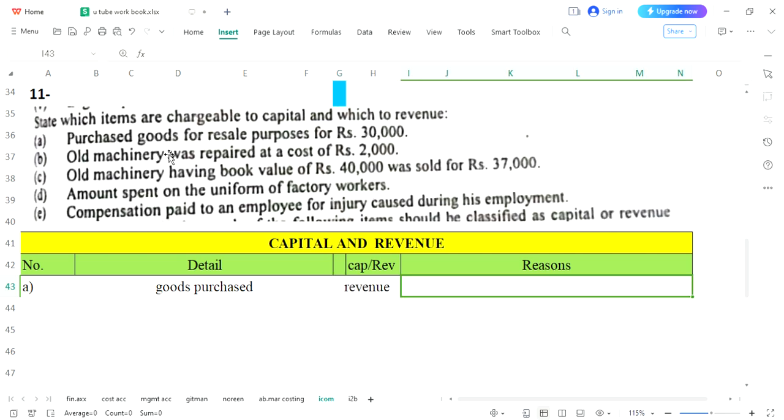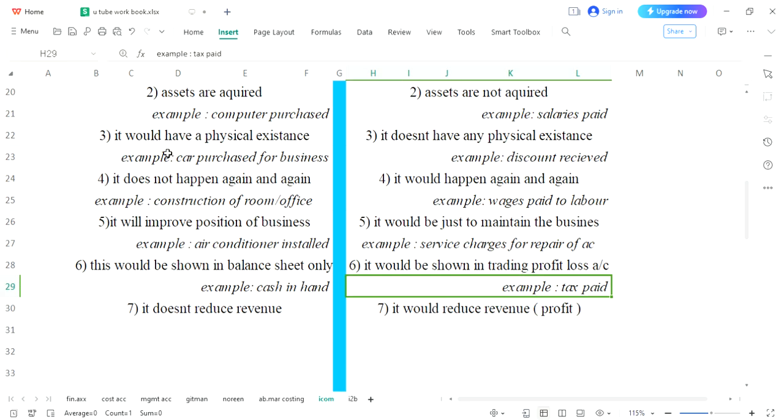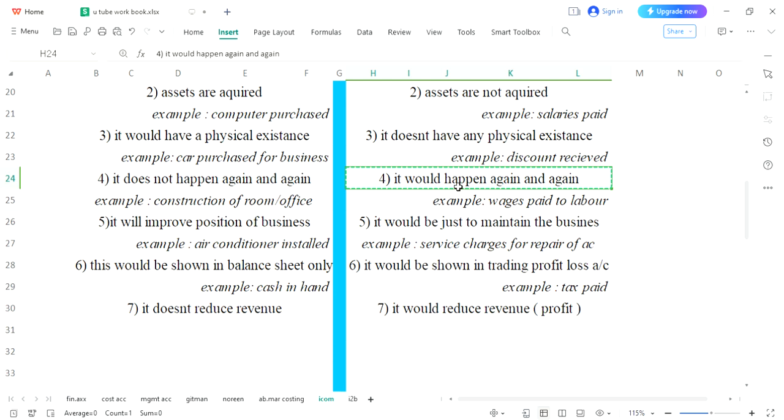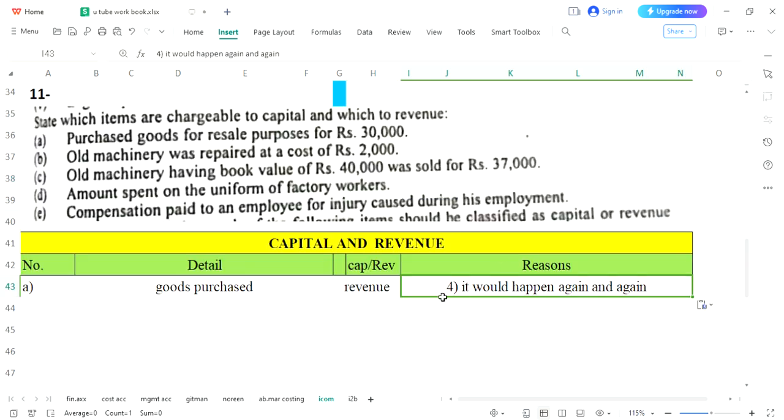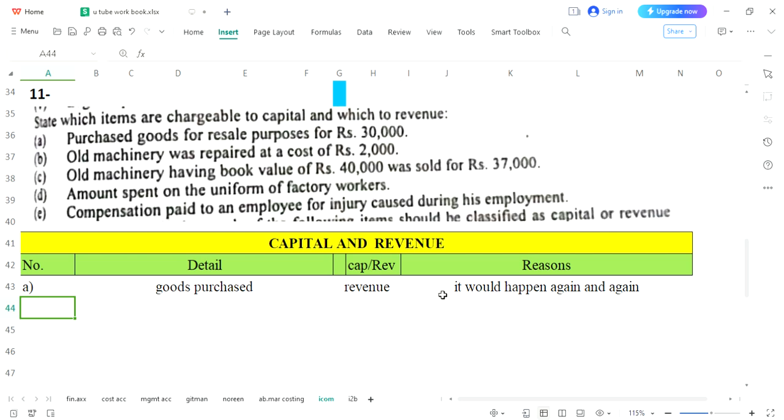And there are several reasons regarding this. An asset is not acquired, yes. It would happen again and again, yes. And we are picking it because it's usual practice and we will be performing this function several times in a shorter period of time. In this way, the first entry has been completed. Now we will see what the second entry is saying.